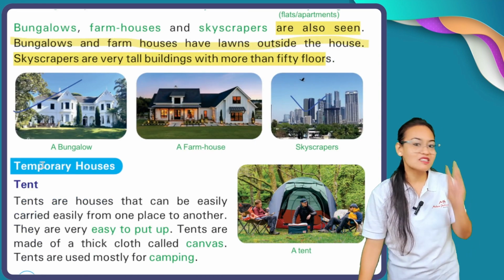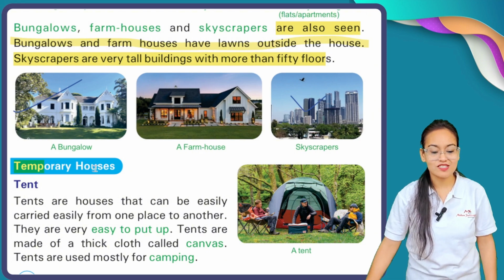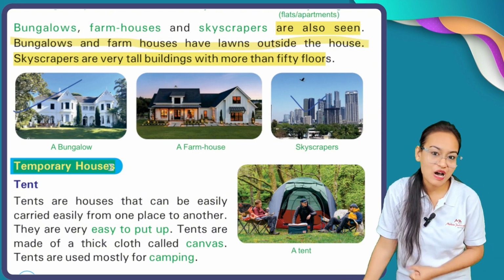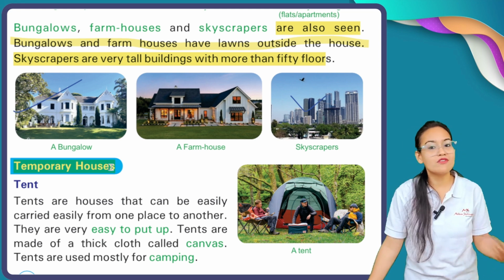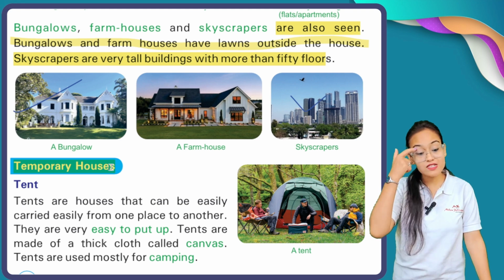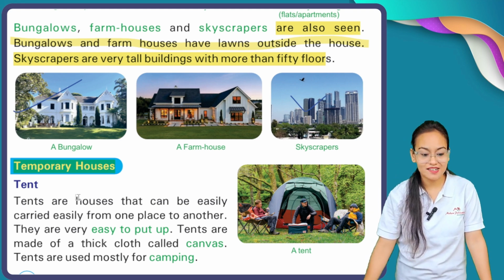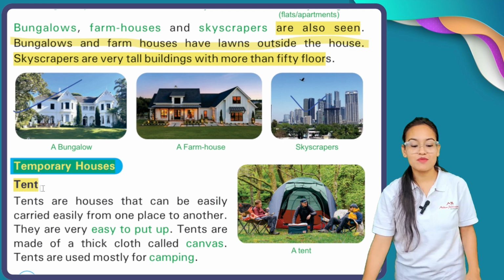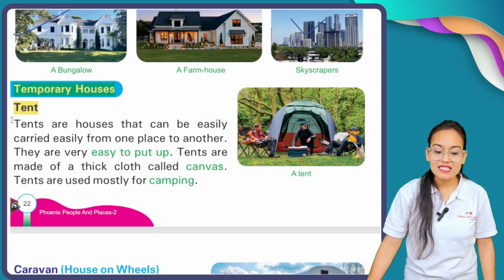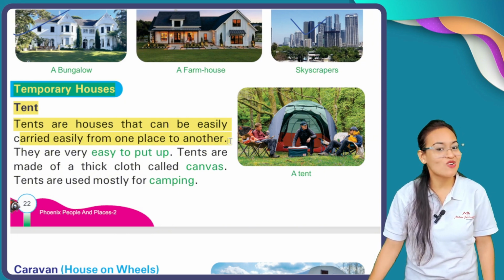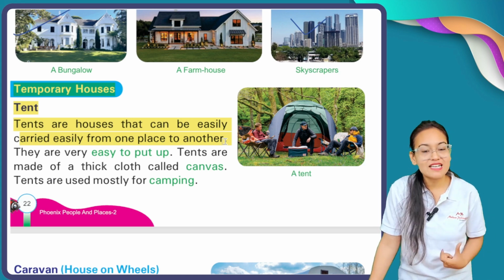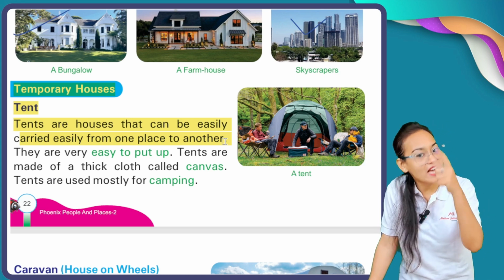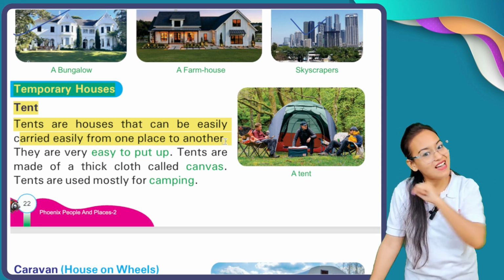Now here comes the third type of house, temporary houses. We have some kinds of temporary houses which we can take with ourselves whenever we go. The first example of temporary house is the tent. Okay, tent is the first example of temporary house. Tents are houses that can be easily carried from one place to another. As I already told you, temporary houses means you can carry them. Okay, so tents are those houses which you can carry with yourself from one place to another place.